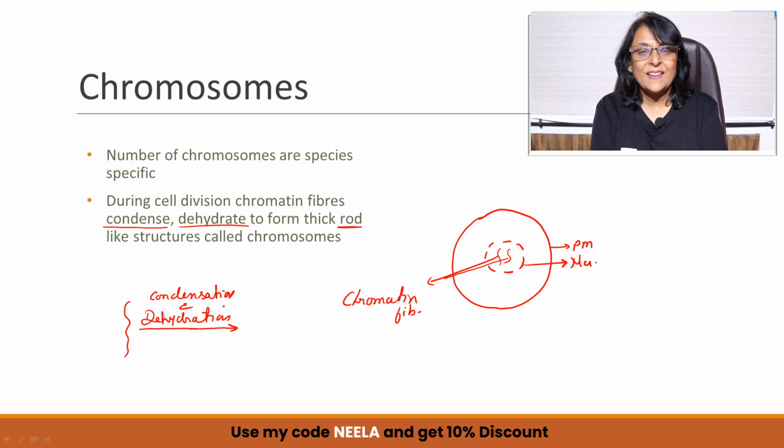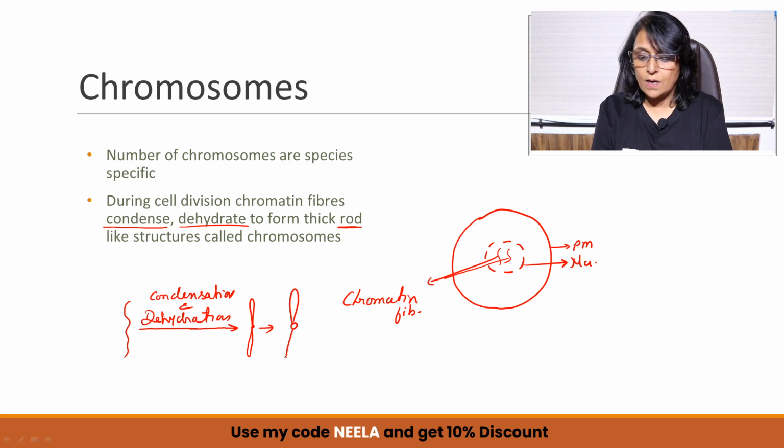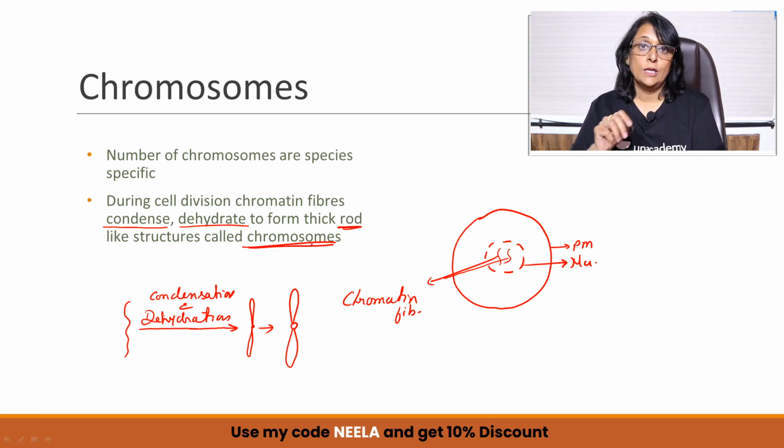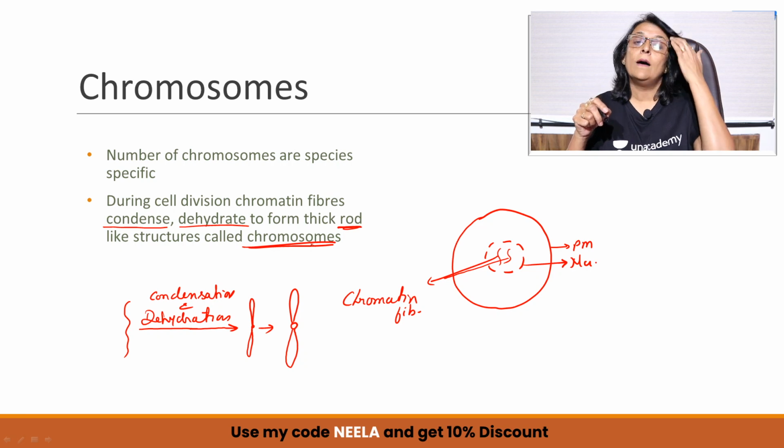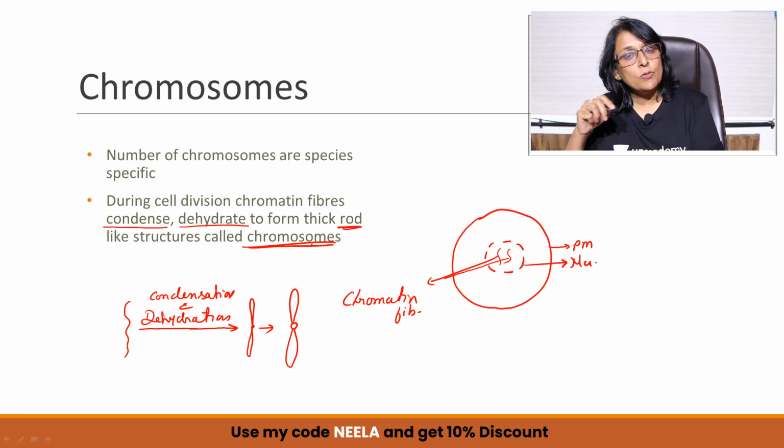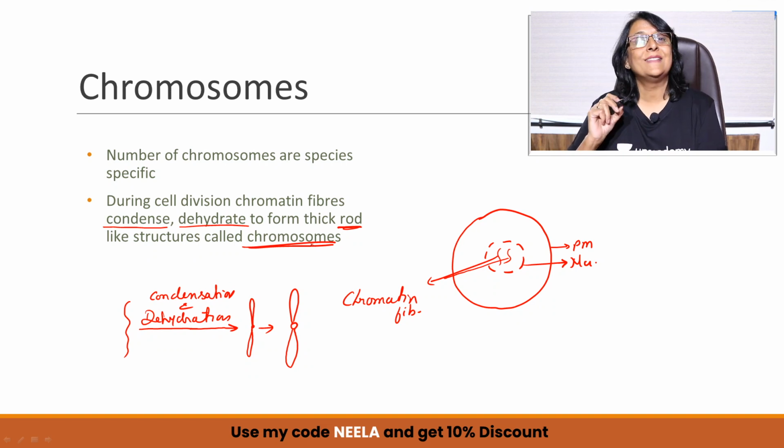Because of this, the thin thread-like structure starts to appear like a little compact structure. Further condensation takes place and now the structure appears like a rod-like structure, which is known as the chromosome. Okay, so when we talk of chromosome, where is it coming from? It is there in the nucleus, but only thing is it is in the form of threads, and these threads are nothing but chromatin fibers. When they condense, when they become thick, you start seeing a distinct rod-like structure, which is the chromosome.